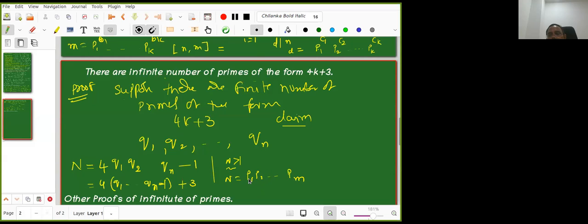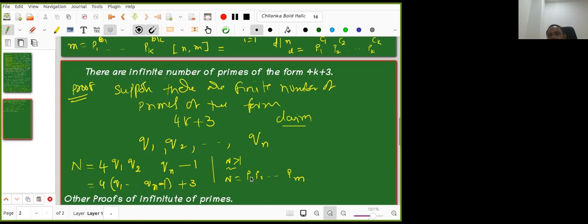See, try to understand that none of them are 2. Why is p1 not 2, p2 not 2, pm not 2? I'm saying p1 is odd, p2 is odd, pm is odd. Why? Because n is an odd number. Yes, n is an odd number because 4 into something plus 3 is odd. So 2 is ruled out. Once 2 is ruled out, every odd prime is of the form 4k plus 1 or 4k plus 3.